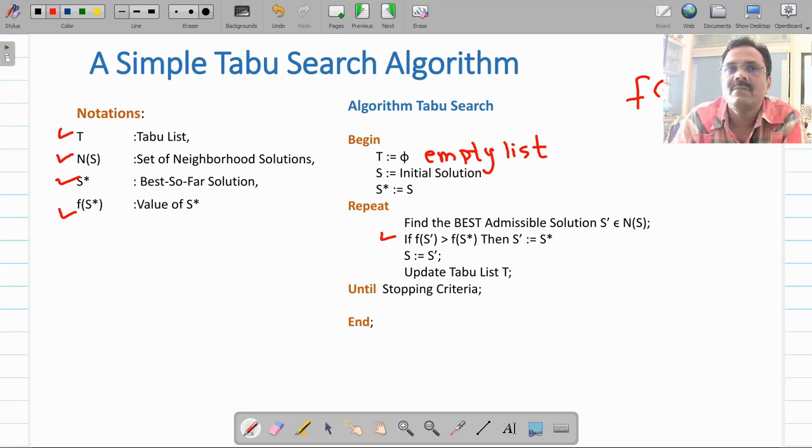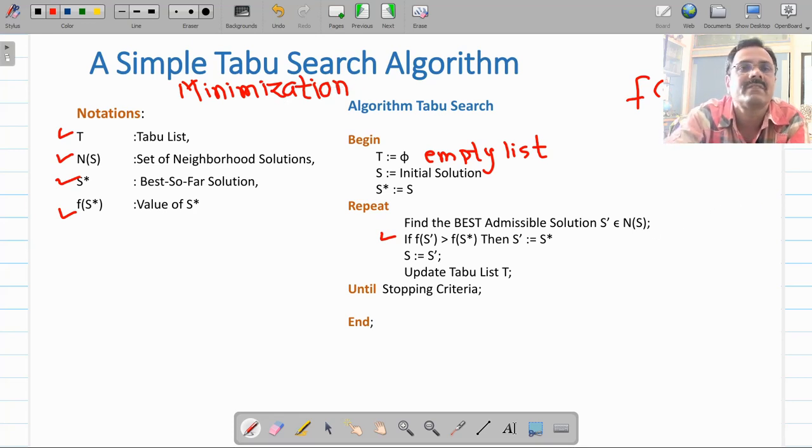Now the very important thing that you should remember is that this is a minimization problem. So always the solution which has less value is the better solution. So if this F of S star is better, what to do? If it is a minimization problem and F of S star is better, then you assign this S star to S dash. Let us see what that step is.